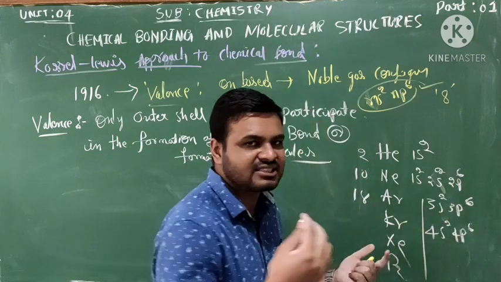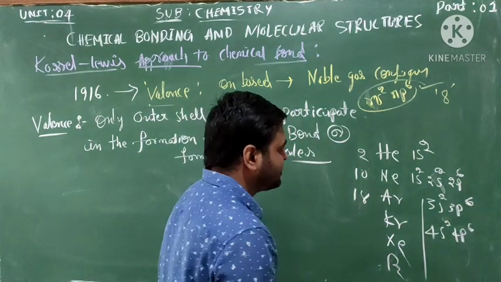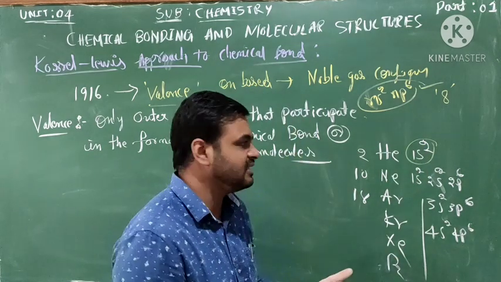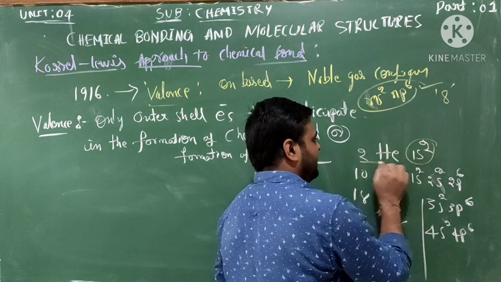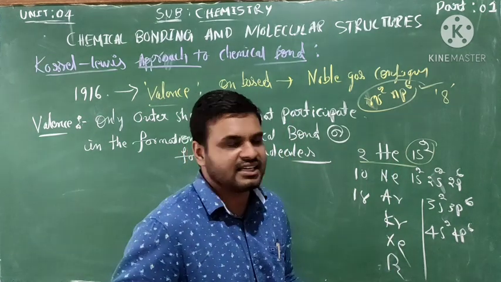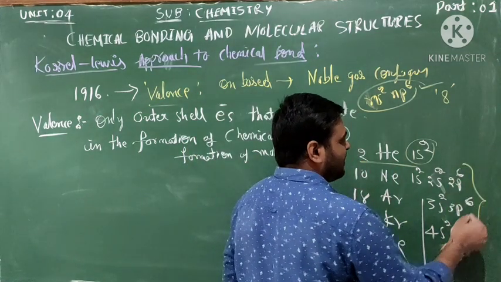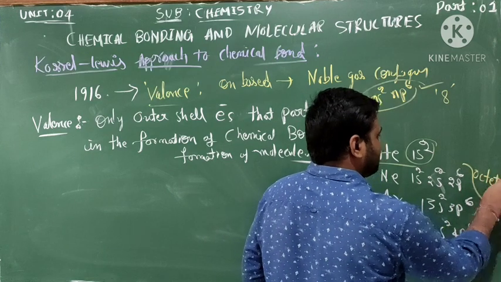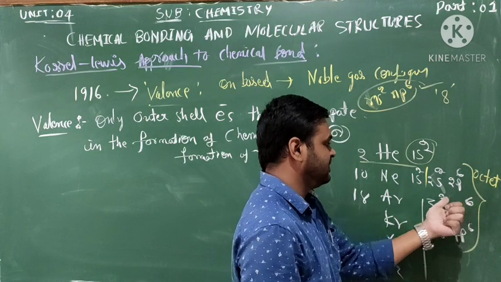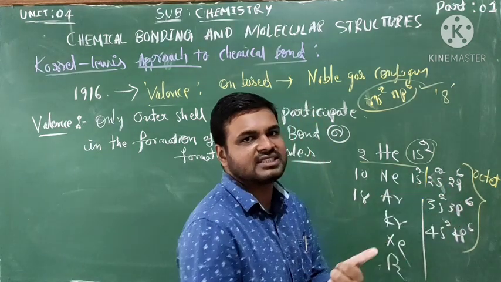As we discussed in the previous classes, here the shells are completely filled. Except helium, the remaining all have 8 electrons. This is called an octet, 8 electrons. 2 plus 6, 8 outer shell electrons.